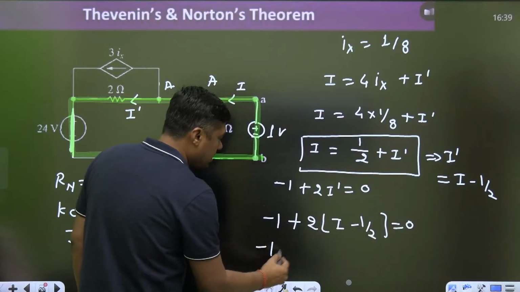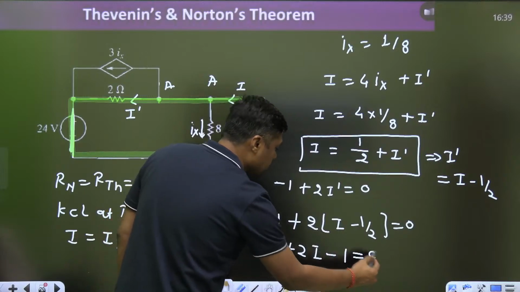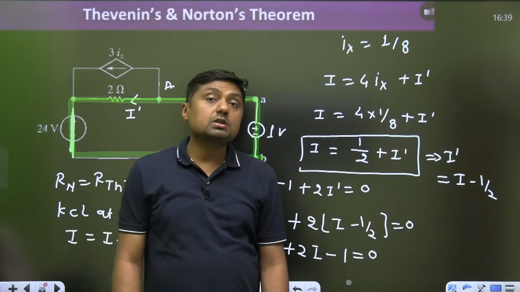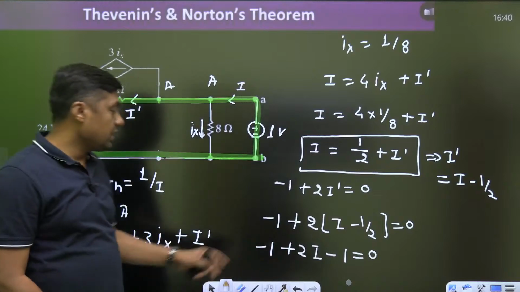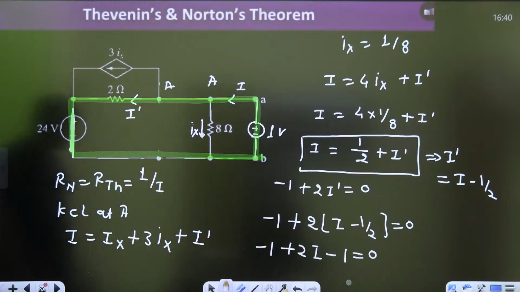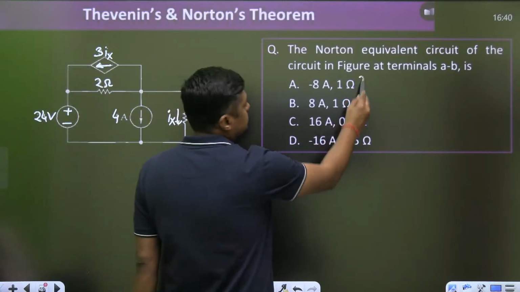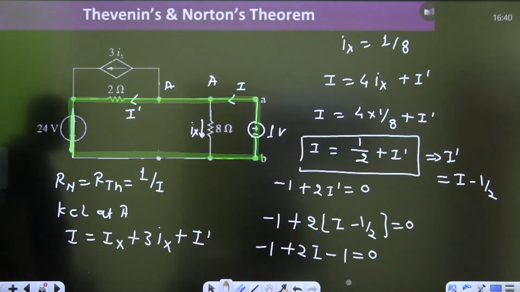It will become minus 1 plus 2I minus 1 is equal to 0. 2 divided by 2. What is the 1 by I? 1 ohm. We are getting 1 ohm. Watch this. Is there any answer? 1 ohm is the answer here. So you have to find the I.